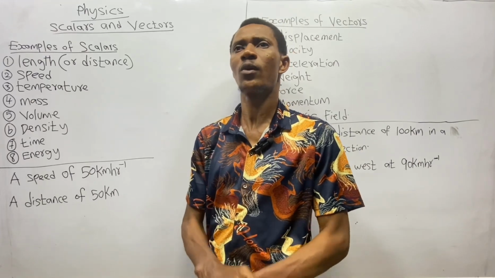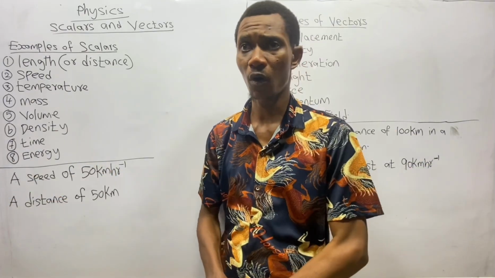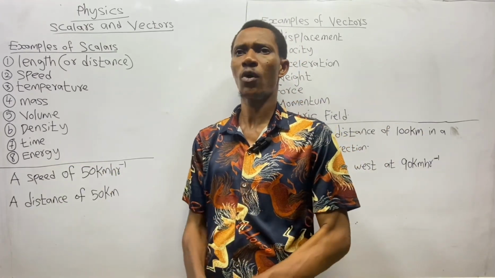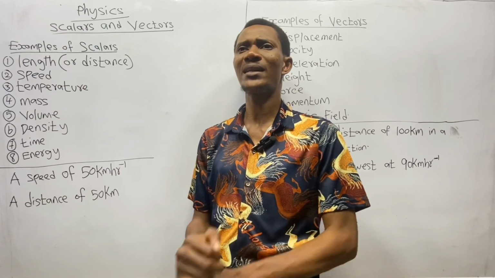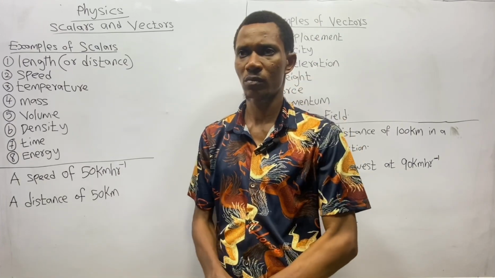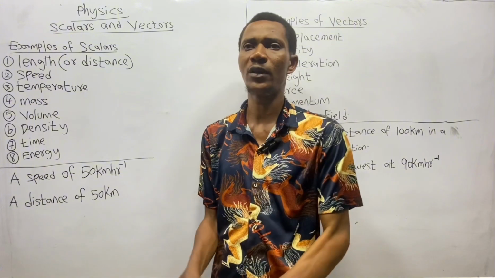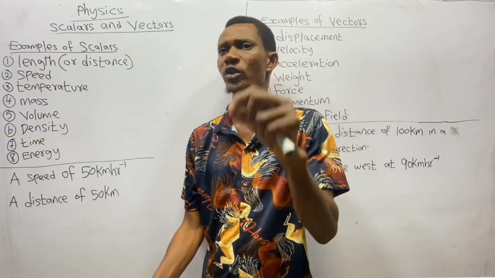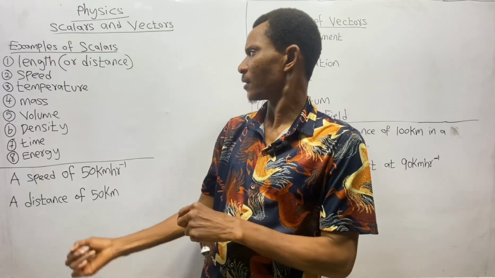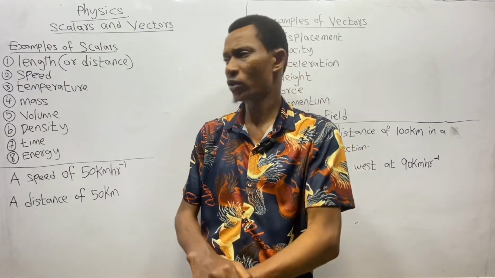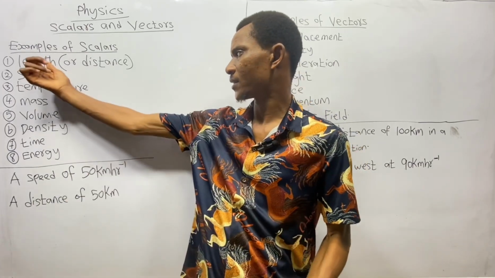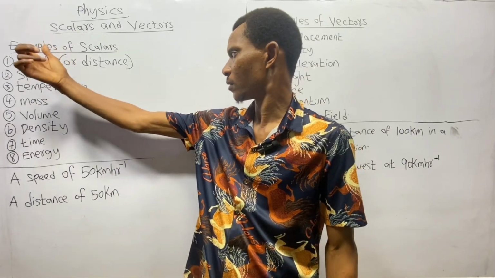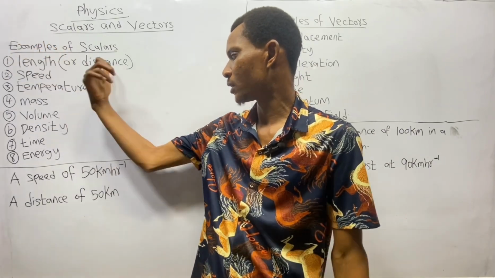Now the question is, what are scalars, or scalar quantities? Scalars or scalar quantities are quantities that have only magnitude or numerical value but have no direction. Now to buttress my point on what I mean by scalars or scalar quantities, I will use these first three examples to explain. The first one is length, which you can also call distance.